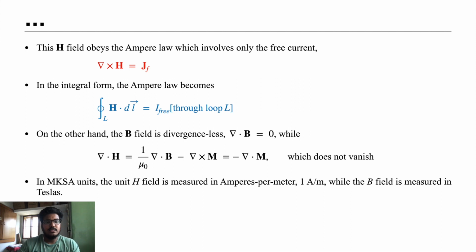So this is how the magnetic intensity field inside magnetized materials works. In normal SI units, the H field is measured in amperes per meter, A/m, and the B field, the normal magnetic field, is measured in Teslas.